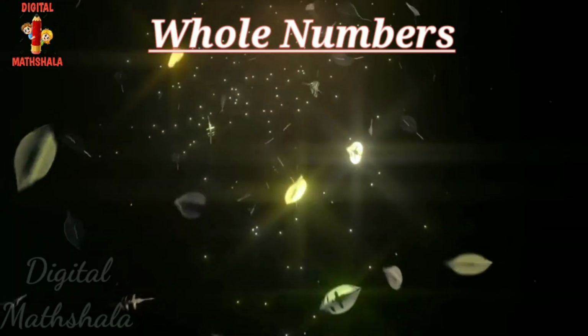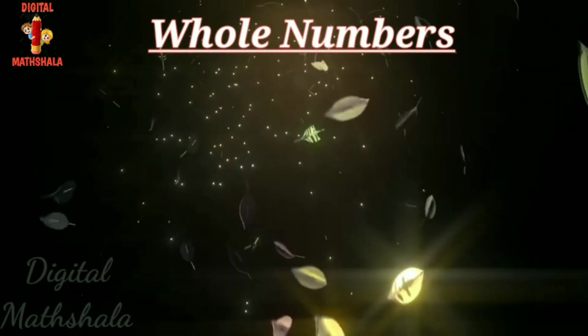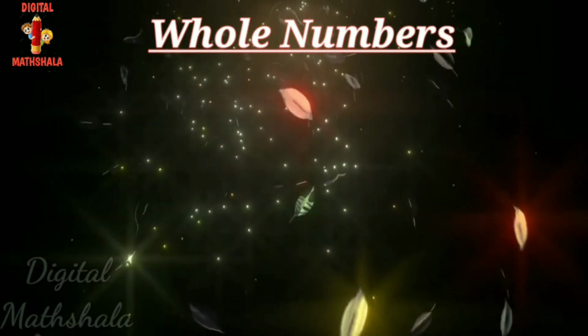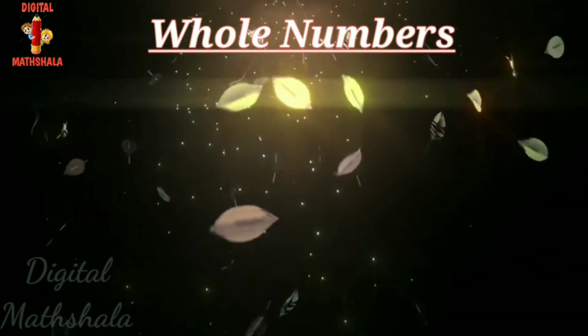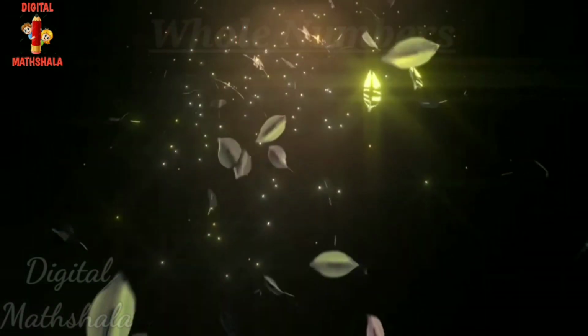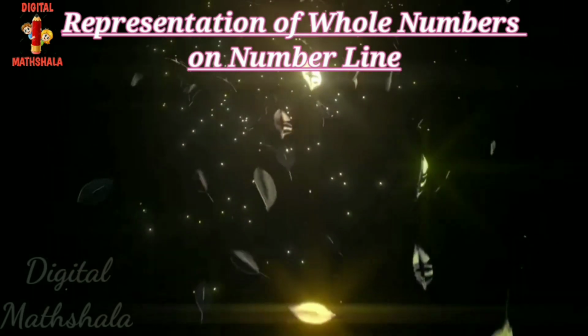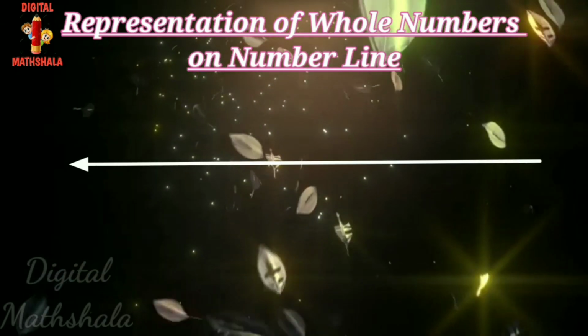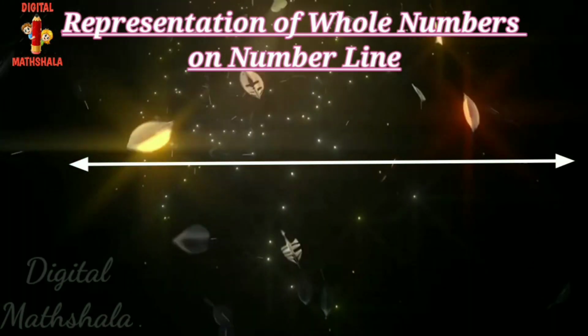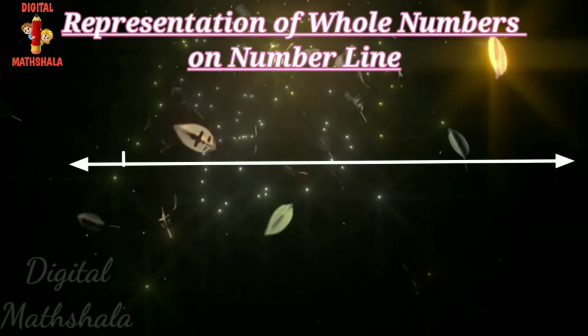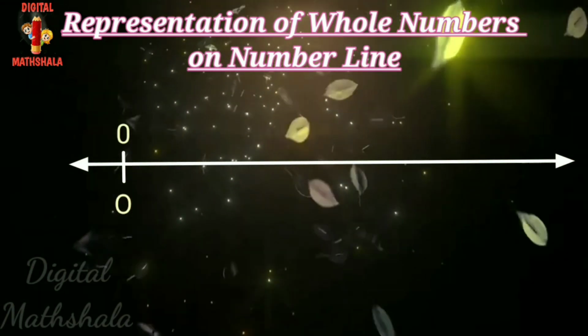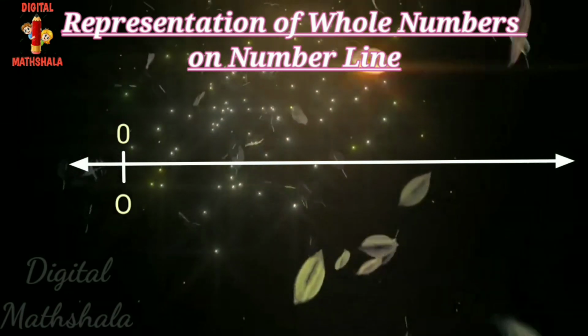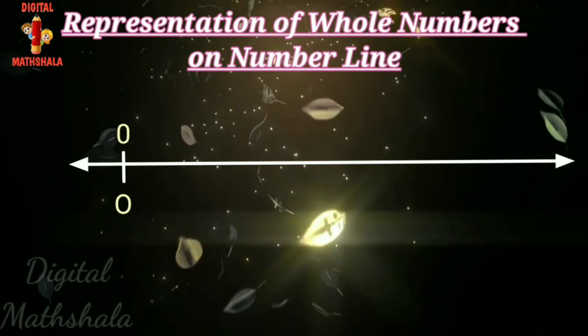To discover some more properties of the whole numbers, we represent these numbers on a line called the number line. To construct it, draw a straight line and mark a point on it as O, which corresponds to the number 0.